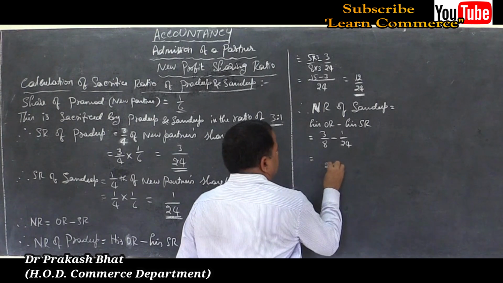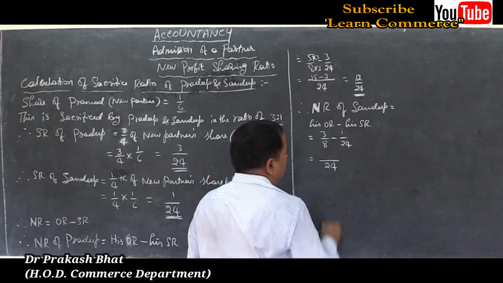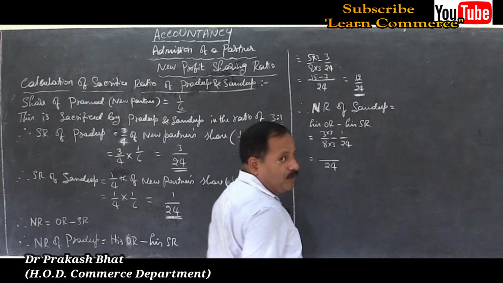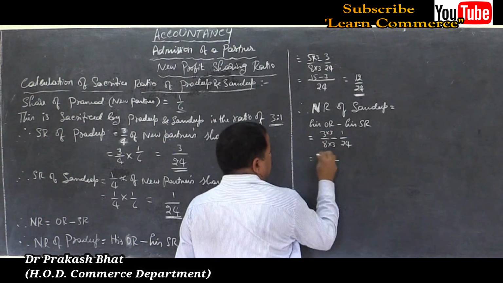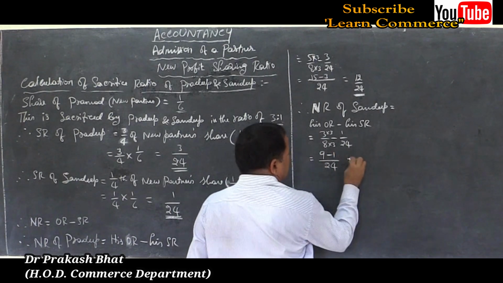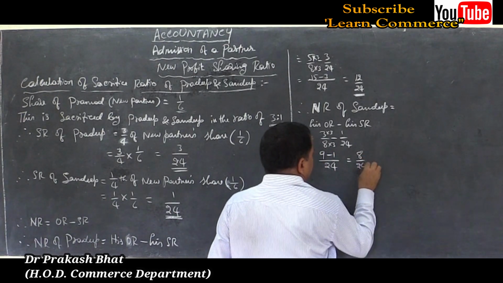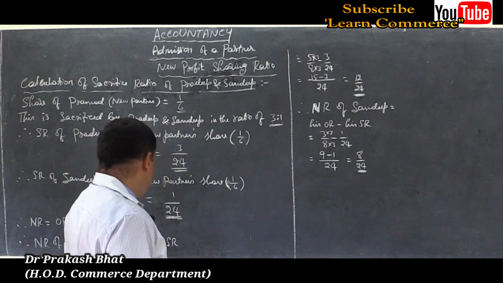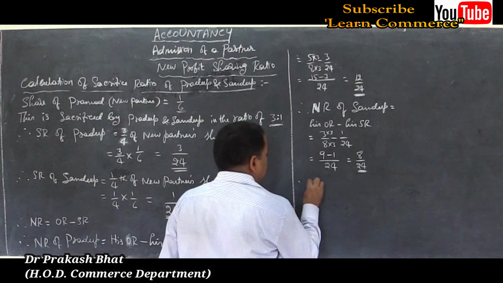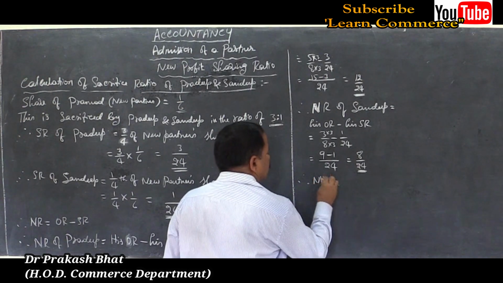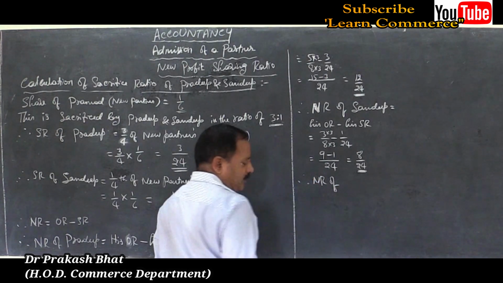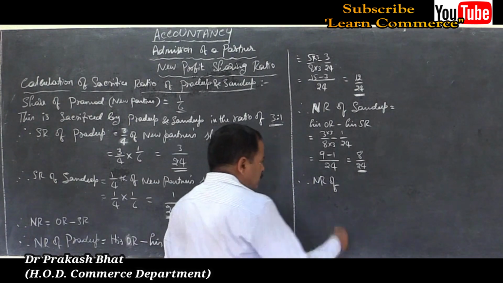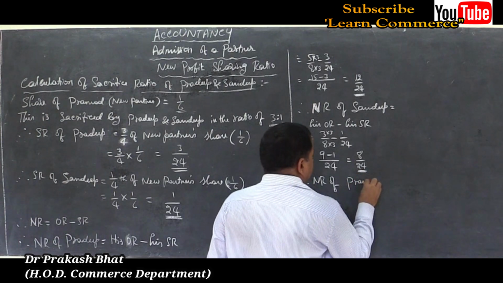Take 24 as the common denominator, divisible by both the numbers. 8 3s are 24, multiply the numerator also by 3. So 3 3s are 9, minus 1 is equal to 8 by 24. Therefore, NR of the new partner, what was his name? His name was Pramod. Pramod is equal to